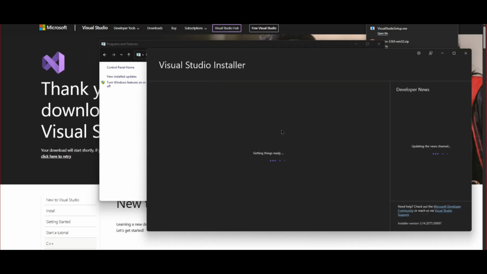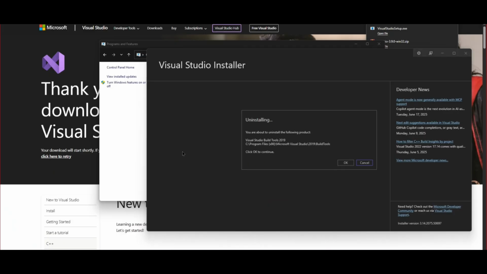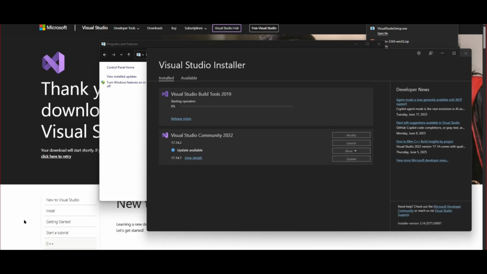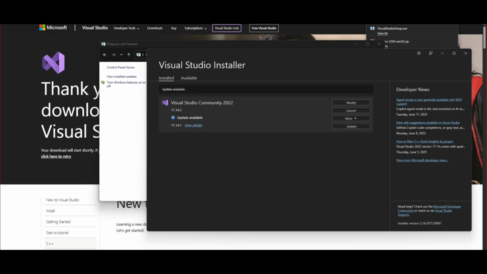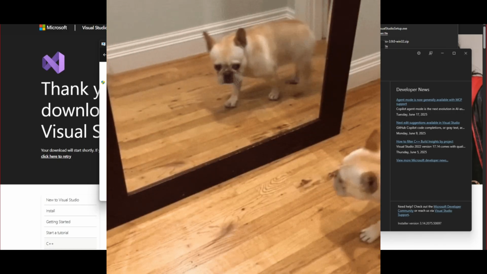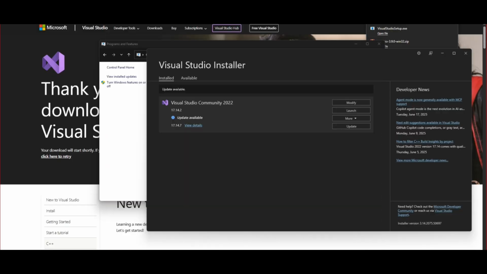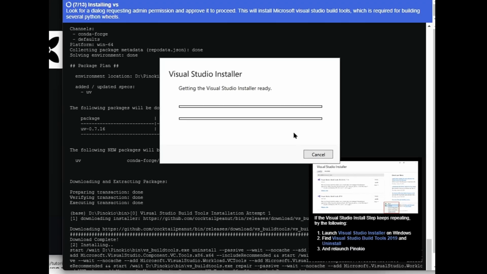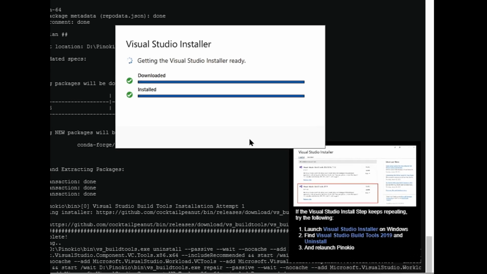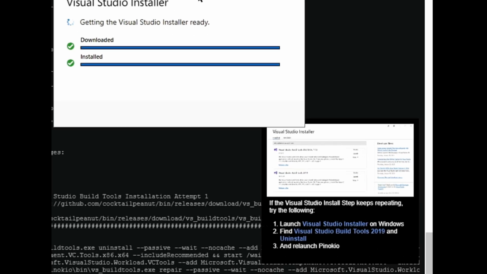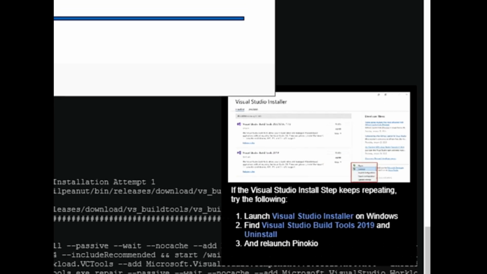And very important, you actually have to restart your computer after uninstalling these tools because they're a little bit different than normal apps. Build tools modify your path or registry entries and system environment variables, and that's going to stick around, so you're going to need a restart. And trust me on this one. If you don't restart, you're going to end up in an endless loop of Pinokio trying to install Visual Studio tools over and over again. The cool thing about Pinokio is that it actually identifies the problem if that's happening, so it's going to tell you what to do. So just trust me on this one, restart your PC or you're going to end up in an endless loop.